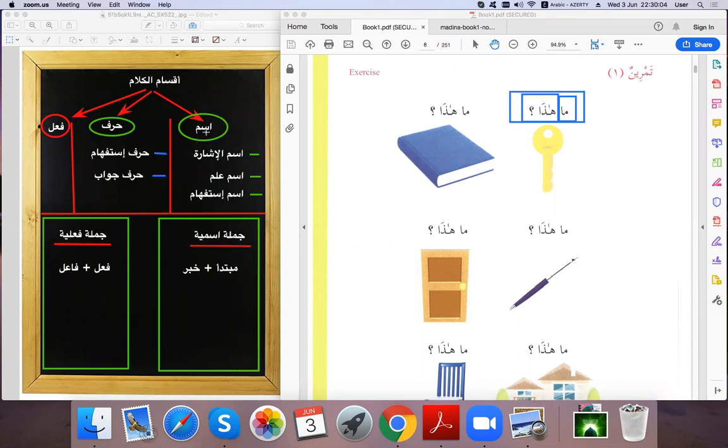Okay. The jumla which starts with an ism is called jumla ismiya. And jumla ismiya is always composed of mubtada and khabar. And the sentence which starts with a fi'l, a verb, is called jumla fi'liya. Okay, it is composed of fi'l and fa'il. Okay, by this inshallah we finished our first lesson of the grammar for these 3 pages. It will be the same for other pages as well, and we add step by step other information inshallah for the grammar and vocabulary as well.